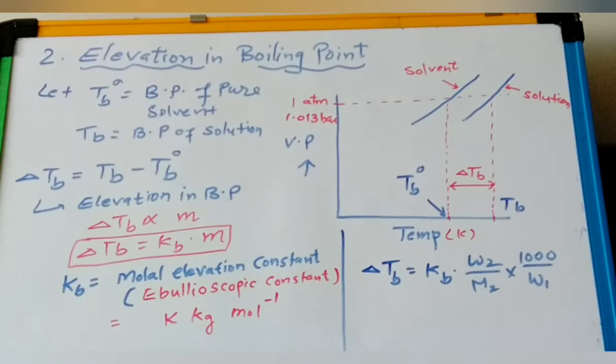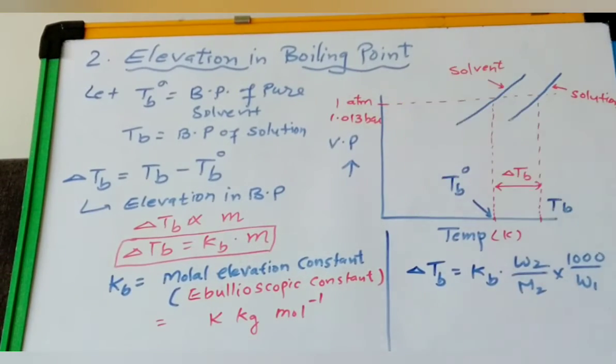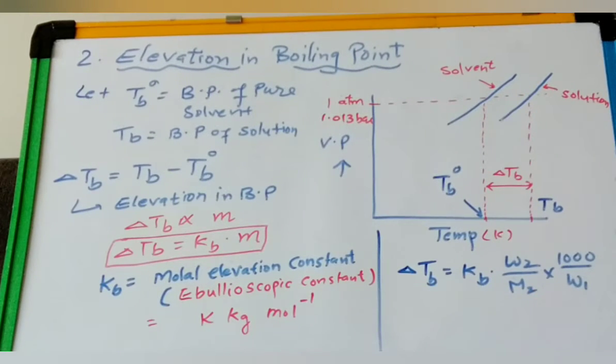That means it should boil at a higher temperature than the normal temperature. So we call this elevation in boiling point, right?